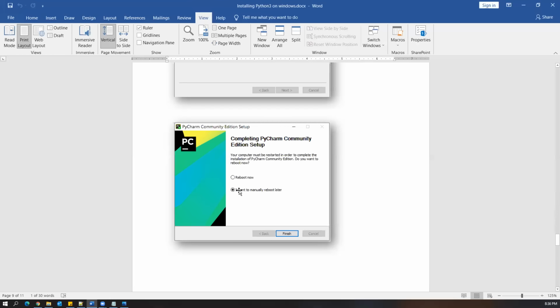You can select the second checkbox, I want to manually reboot later. If you select this one, you can reboot later on. But you can select reboot now, the first checkbox, which will automatically reboot your machine after clicking on finish.